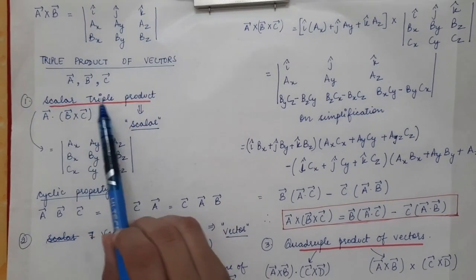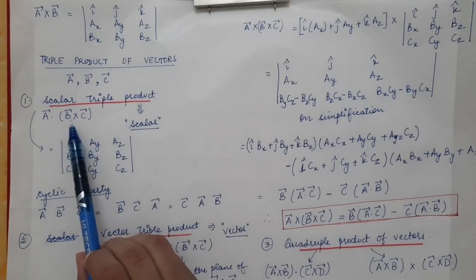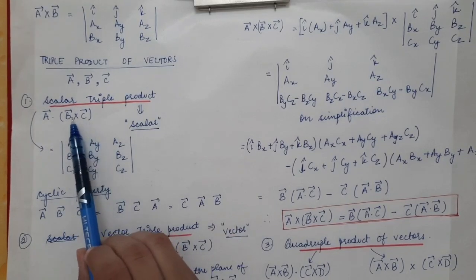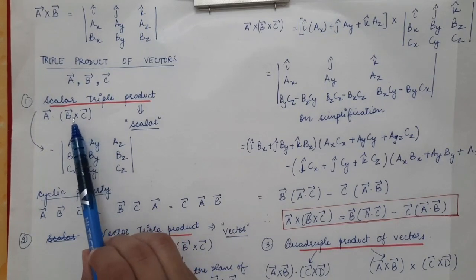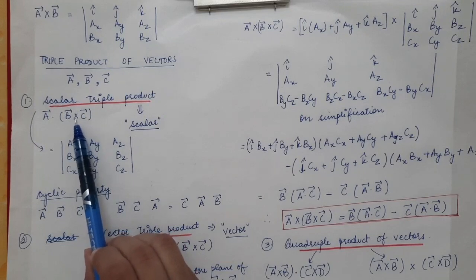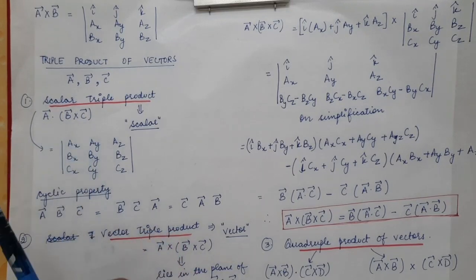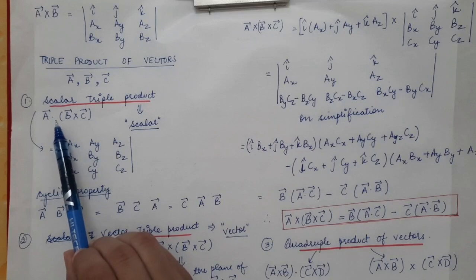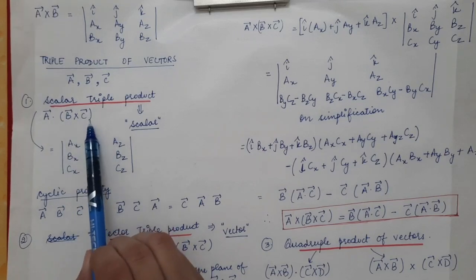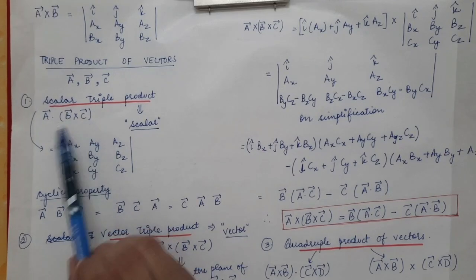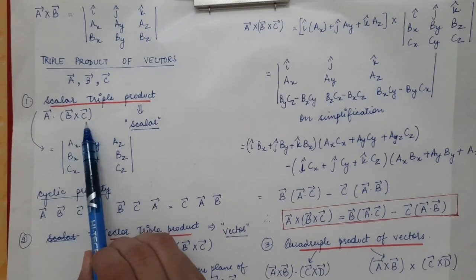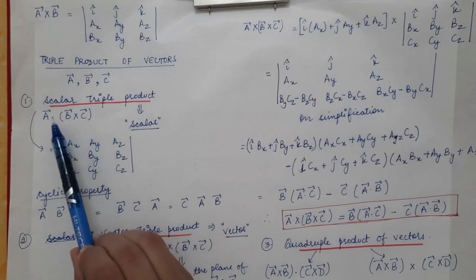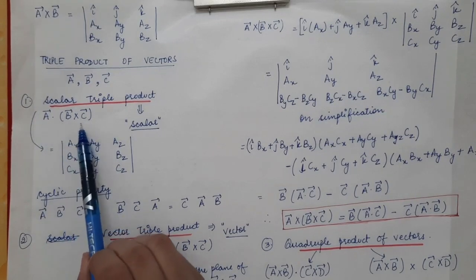So the scalar triple product is given by the cross product of two vectors. When you do the cross product of two vectors, you will get a vector, and the resultant vector is done a dot product with the first vector. So A vector dot product with the resultant vector of the cross product of these two vectors. First of all we will do B cross C vector, that will be a resultant vector. Then we will do the dot product of A vector with that resultant vector.